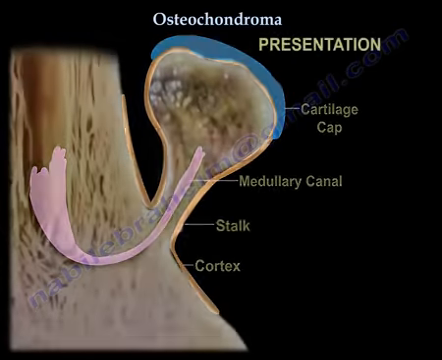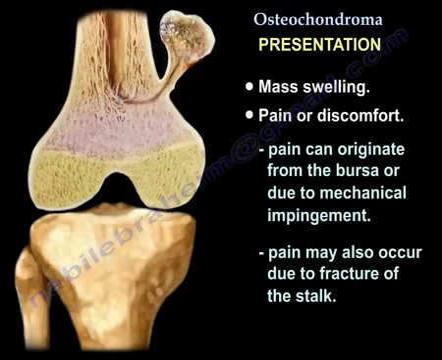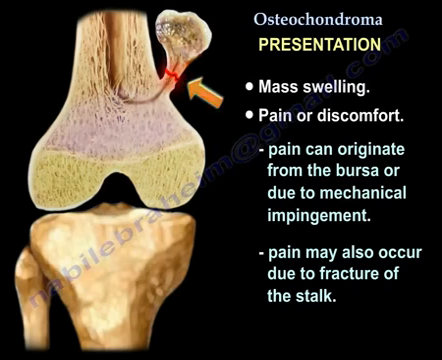Presentation: mass, swelling, pain or discomfort. The pain can occur from the bursa or mechanical impingement. It can actually impinge the muscles, the tendon, the nerve, or vessels, or the pain can occur from fracture of the stalk.